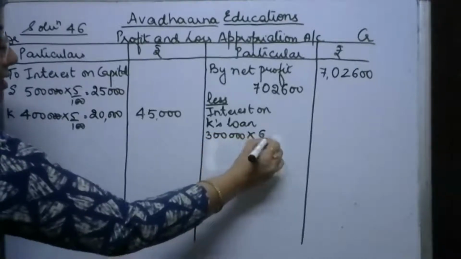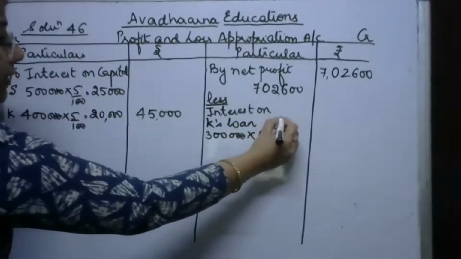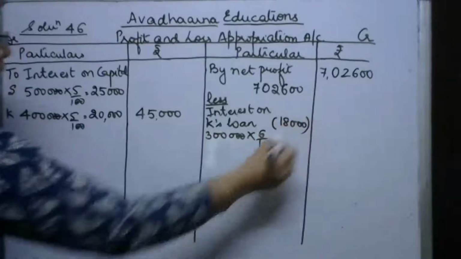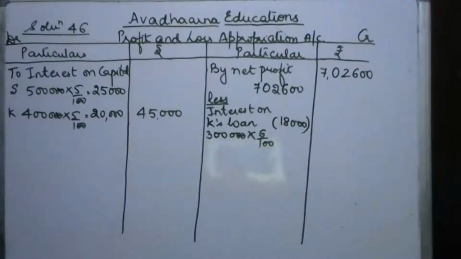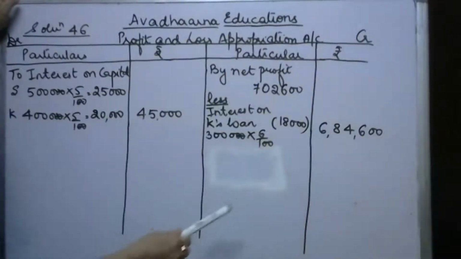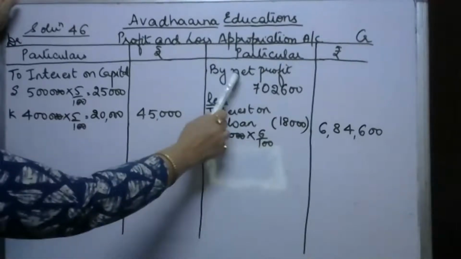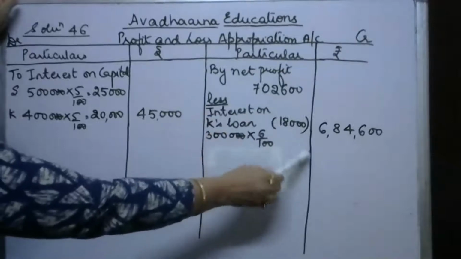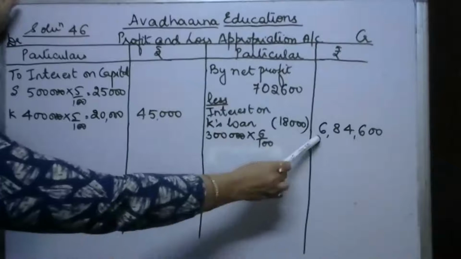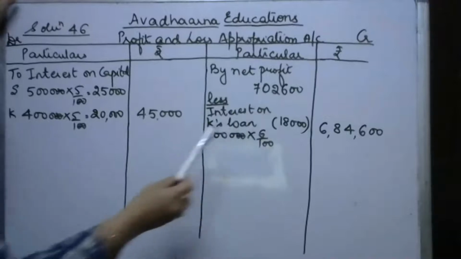3 lakh पे बेटा interest is to be provided for the whole year at the rate of 6%, and this amount is 18,000. Now if we subtract 18,000 from 7 lakh 2,600, we'll get 6,84,600. After subtracting the interest on partner's loan from the figure of net profit, we'll get 6,84,600 as interest on partner's loan is a charge against profit.